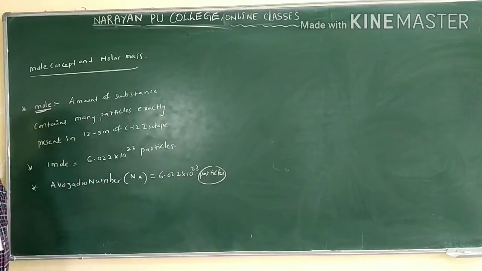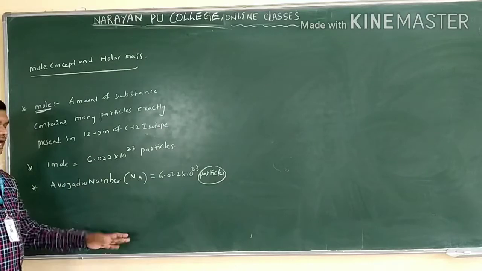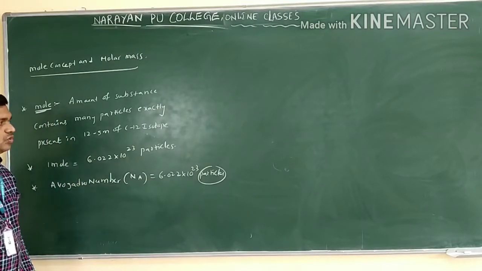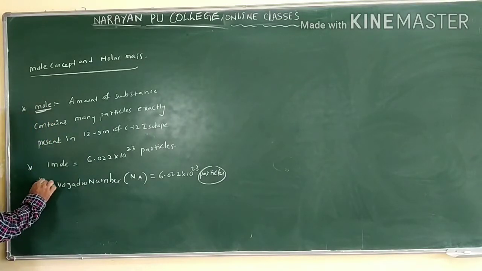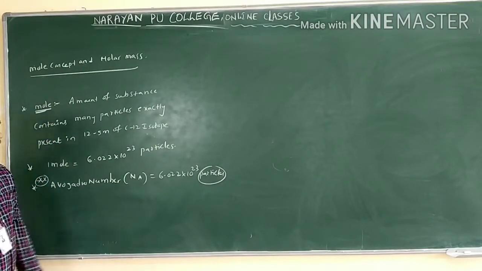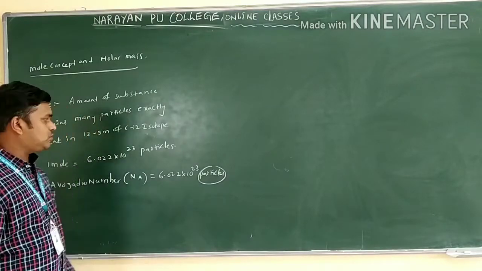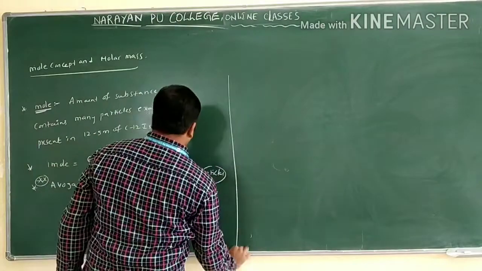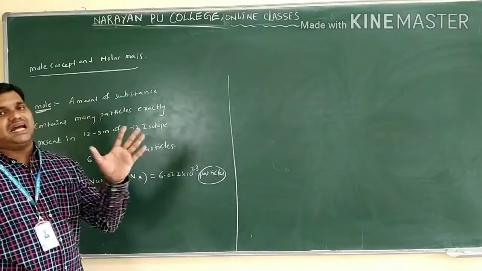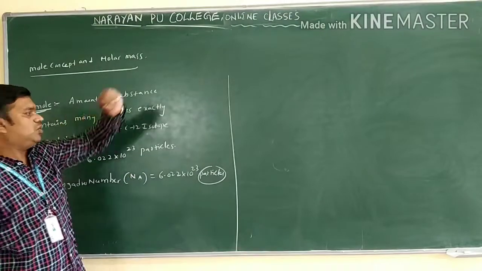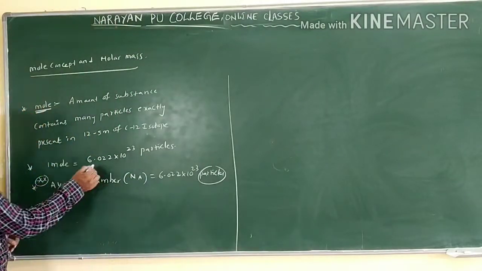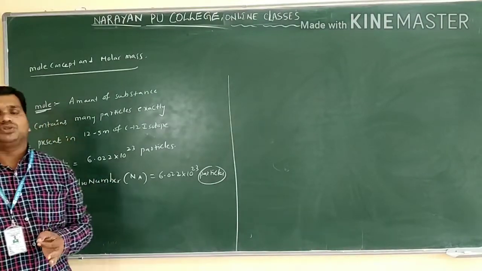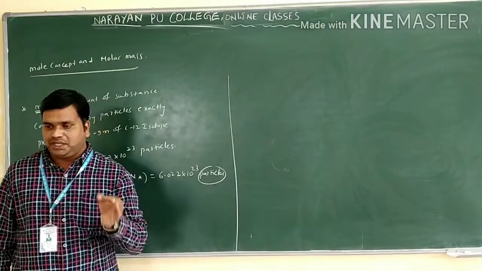The particles, as I told you already, may be atoms or molecules or ions. This is a very important value. What is the value of the Avogadro number? 6.022 into 10 power 23 particles. If you want to take one oxygen atom you can, or you can take 1 mole. 1 mole of any compound contains how many particles? 6.022 into 10 power 23 particles only.